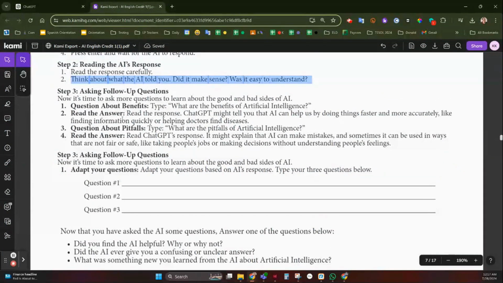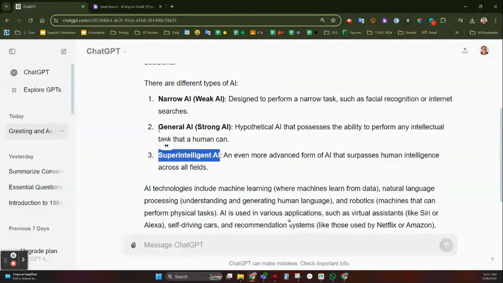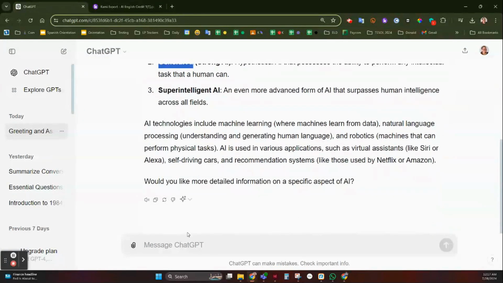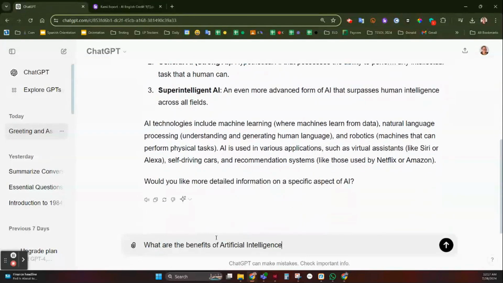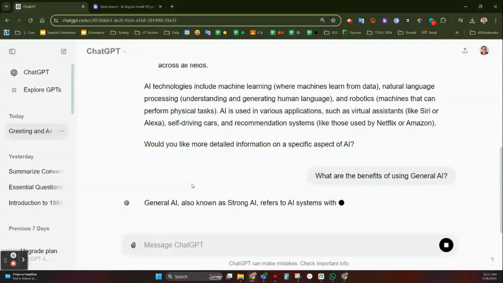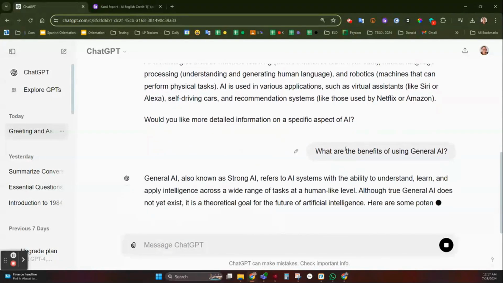You can add questions about benefits. What are the benefits of artificial intelligence? I'm going to copy that, but I want to look at general AI. So we're going to say, what are the benefits of using general AI? And then it's going to give me more information.